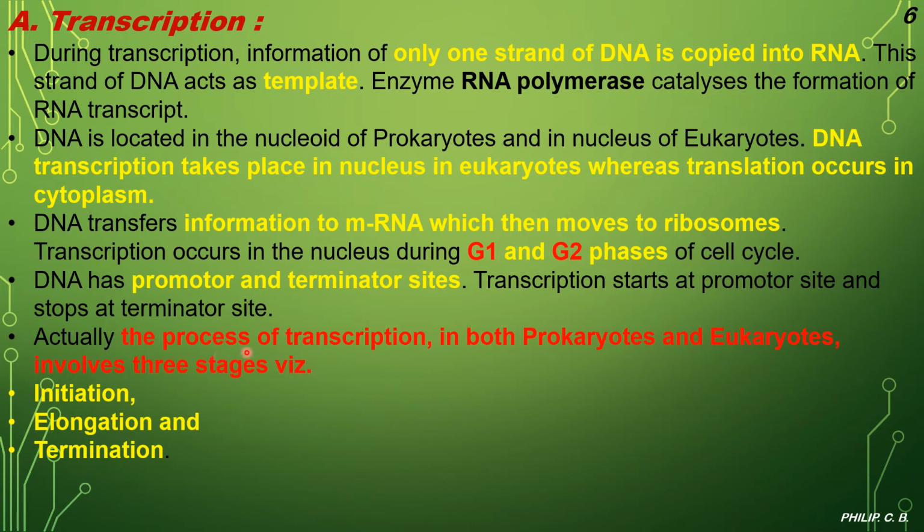The process of transcription in both prokaryotes as well as eukaryotes involves three stages. Those three stages are: initiation, elongation and termination. So we can see transcription taking place, DNA to mRNA to protein synthesis. In transcription itself there are three stages: initiation, elongation and termination.